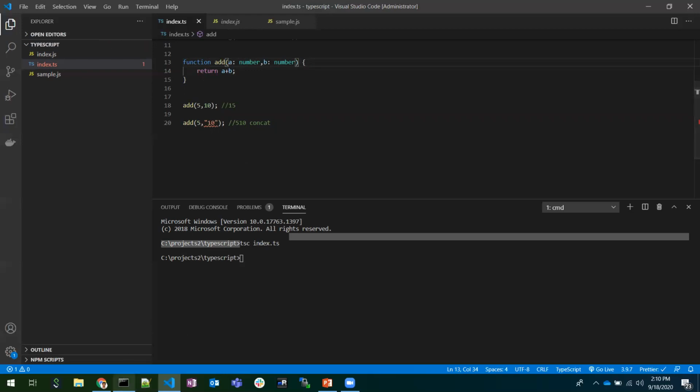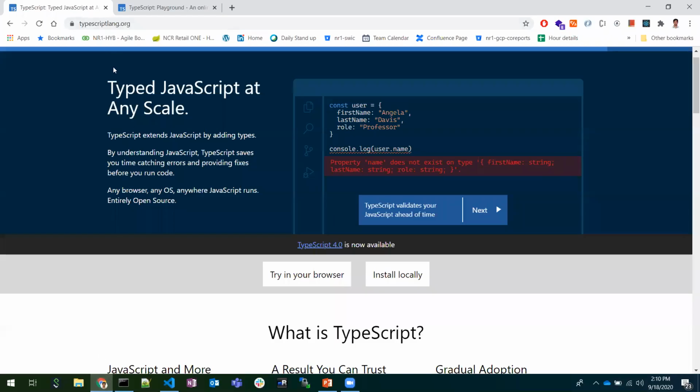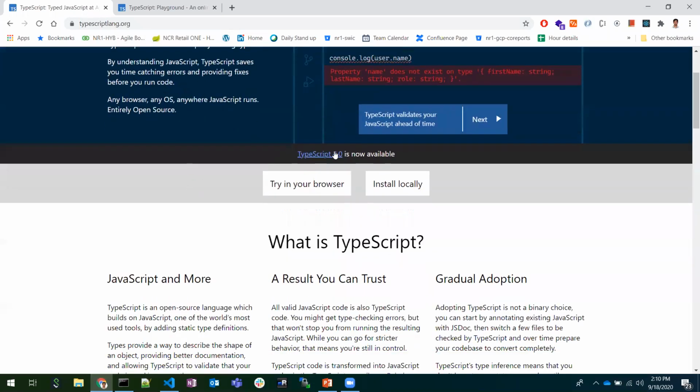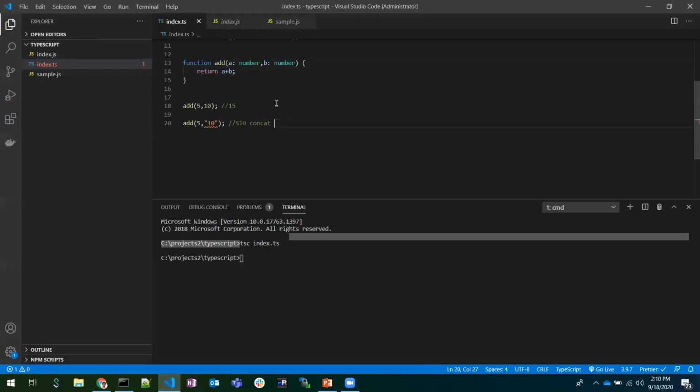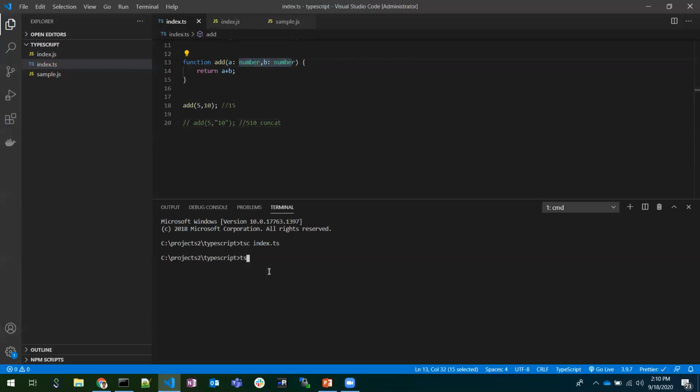Also I will show you the TypeScript official site. You can click Try in your browser here, and there are a lot of examples. If I write TypeScript on the left side, it is compiled into plain JavaScript code on the right side. Also, I need to make one point here. In all the code I have written, I have declared types. The TypeScript compiler checks for all the compile time errors and shows them to us.